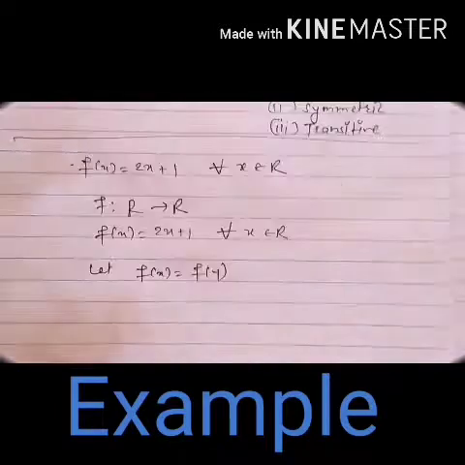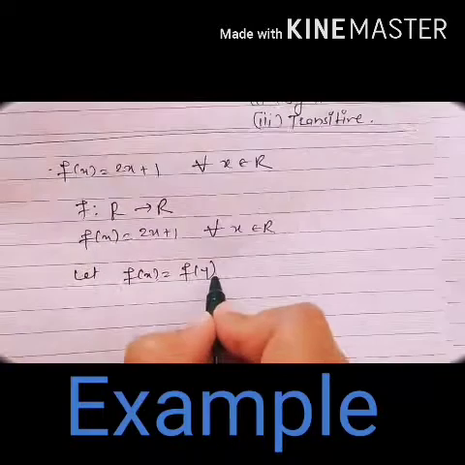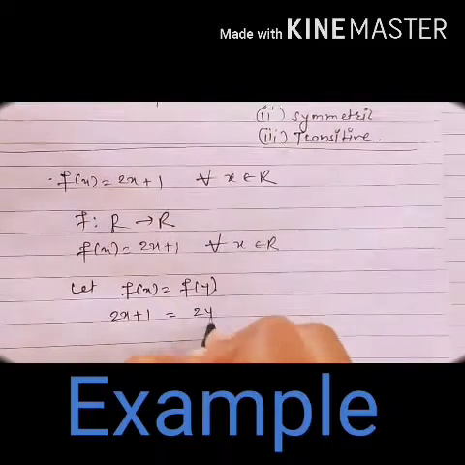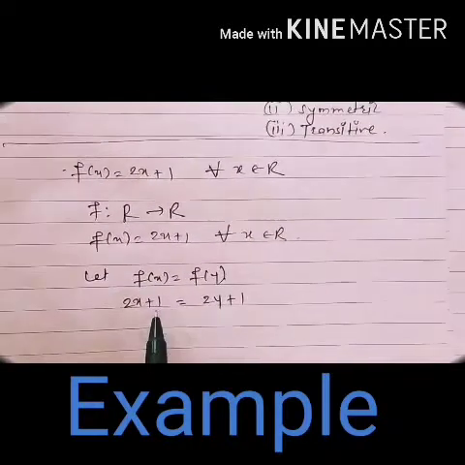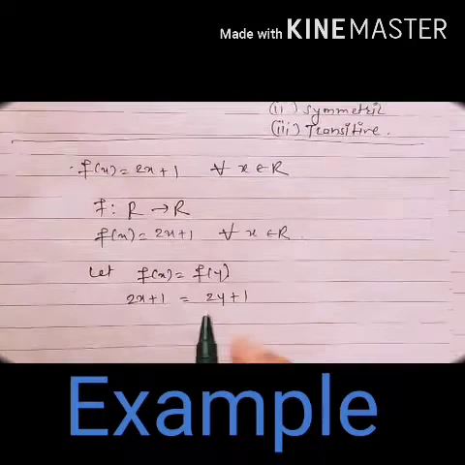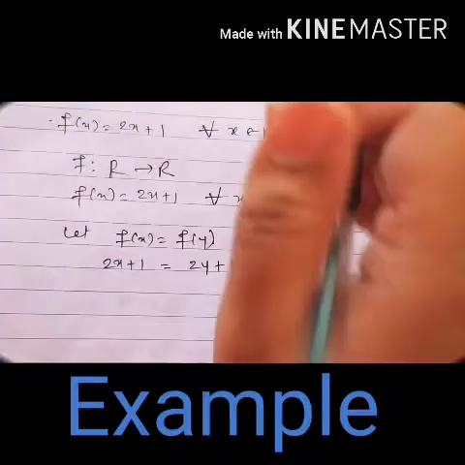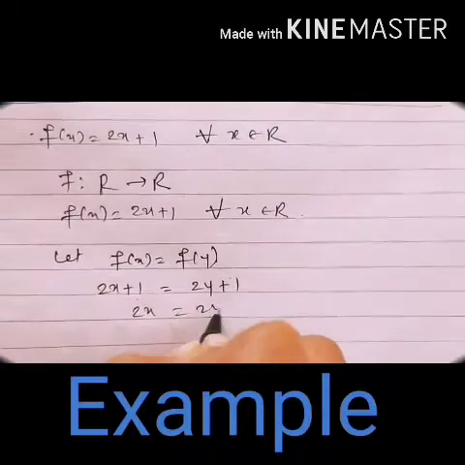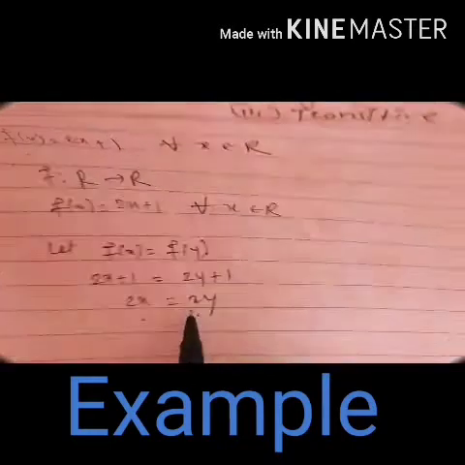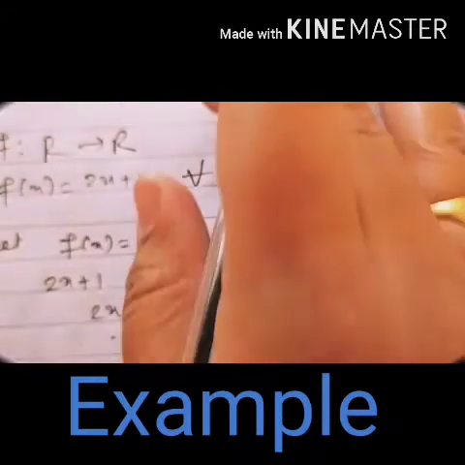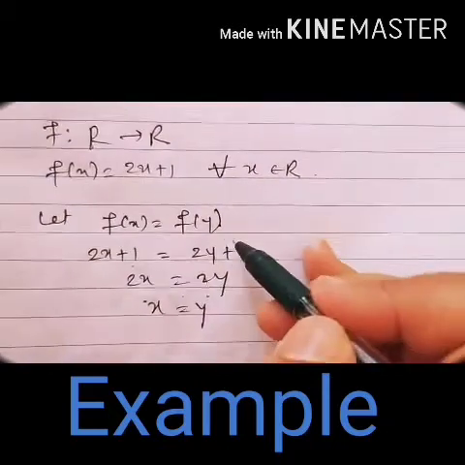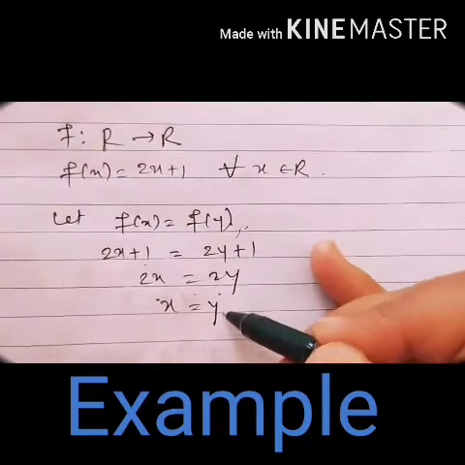So you can write the function in y also. So 2x plus 1 equals 2y plus 1. Now can we cancel 1 and 1? You can take this 1 to this side, 1 minus 1 will be 0. What will you get here? 2x equals 2y. 2 is a non-zero number, so can we divide by 2 on both sides? If we divide both sides by 2, you will get x equals y. So by considering f(x) equals f(y), we are getting x equals y.